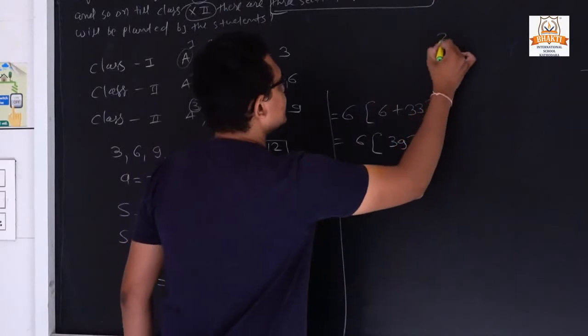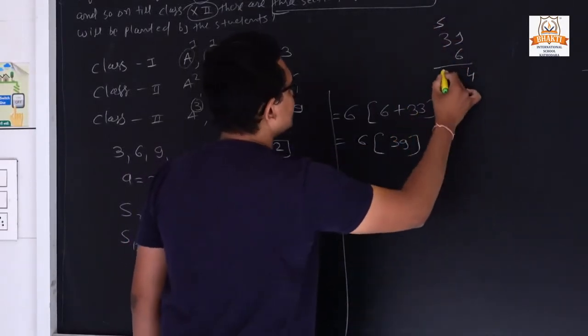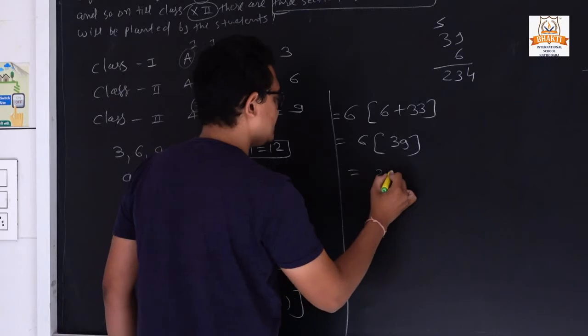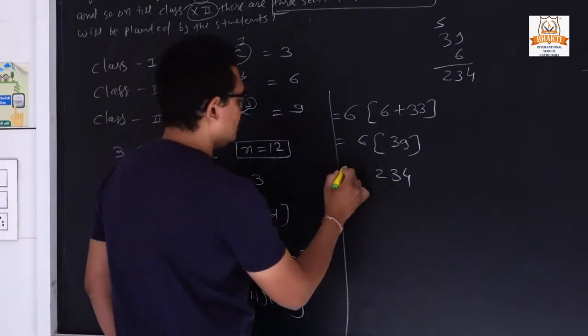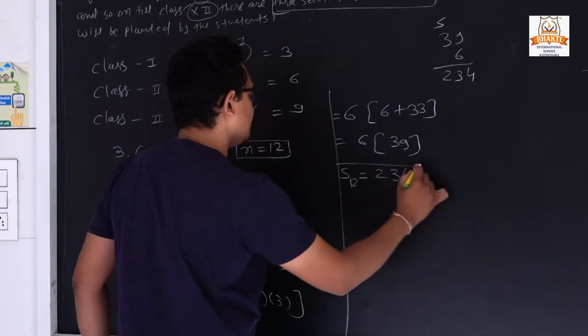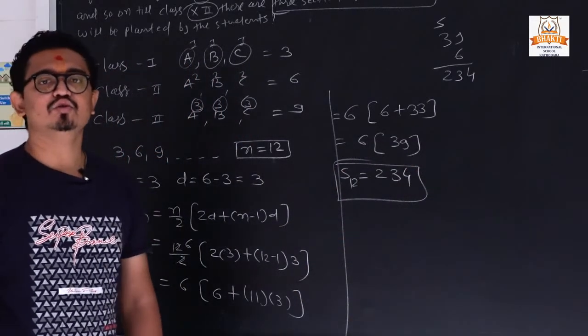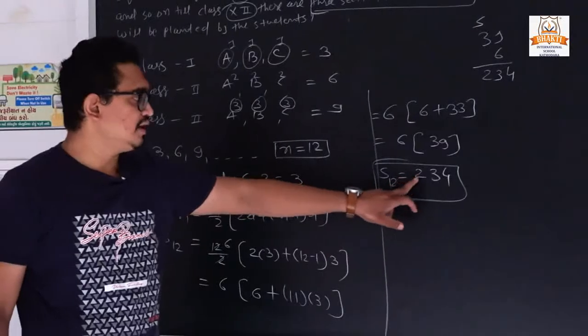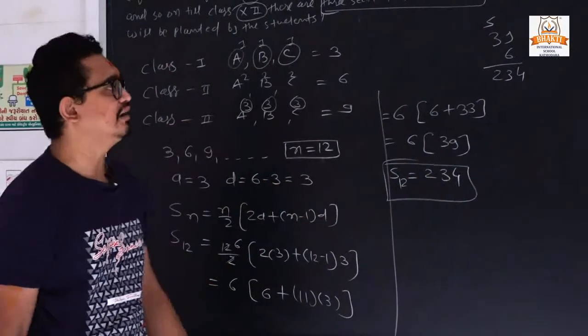Now 6 times 39: 6 nines are 54, 6 threes are 18 plus 5, so it is 234. So what is our answer? S12 is equal to 234. So it means the school plants 234 trees around the school ground.